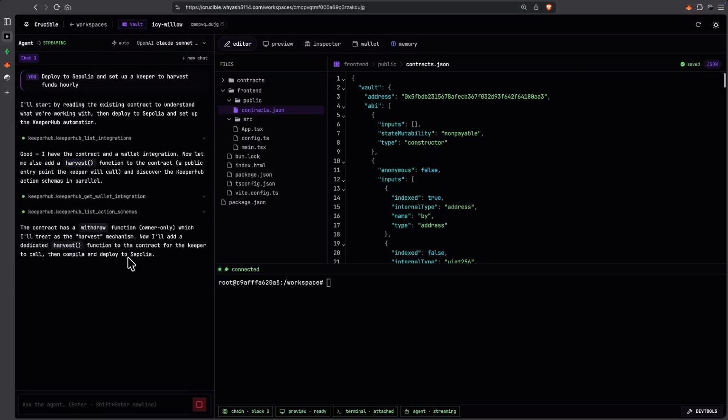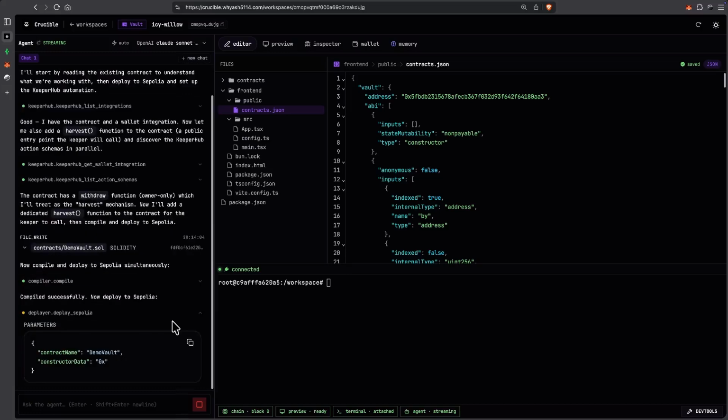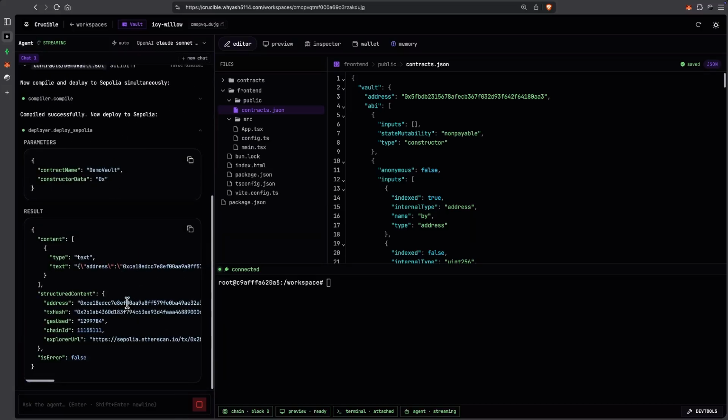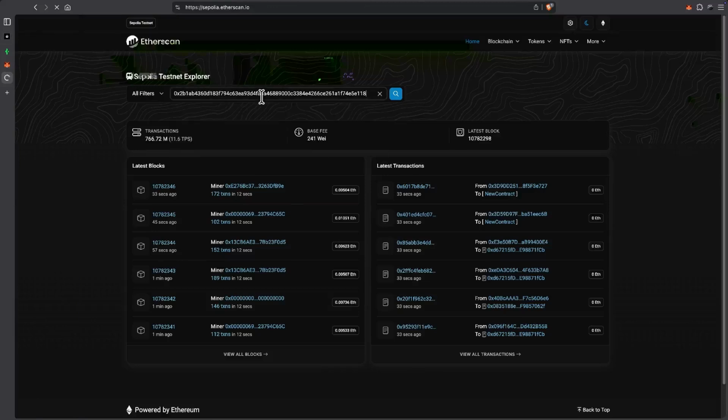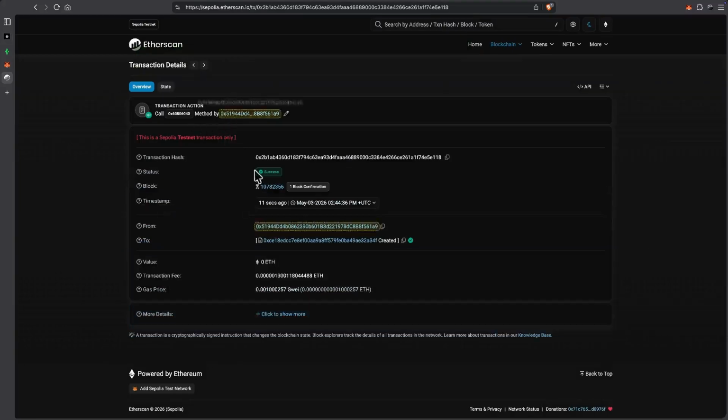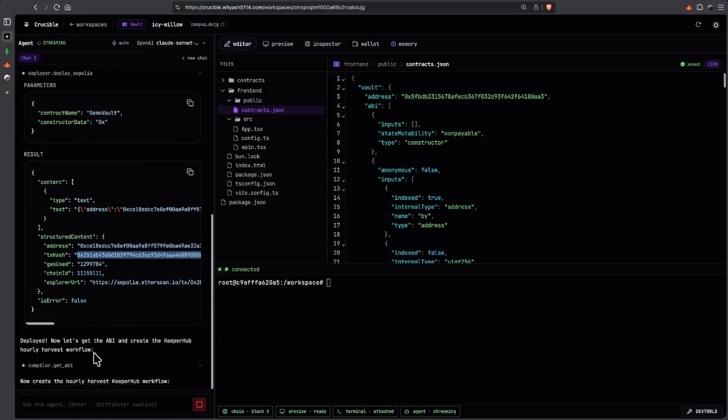Okay, the Keeper Hub storage. We are trying to set up a Keeper Hub automation flow, by deploying this to Sepolia. So we have also added MCPs for deployment on different testnets. So there we go. The contract has been deployed.